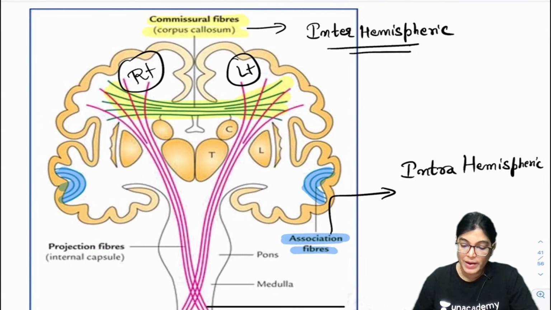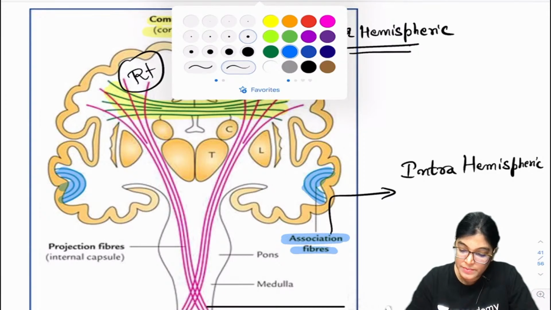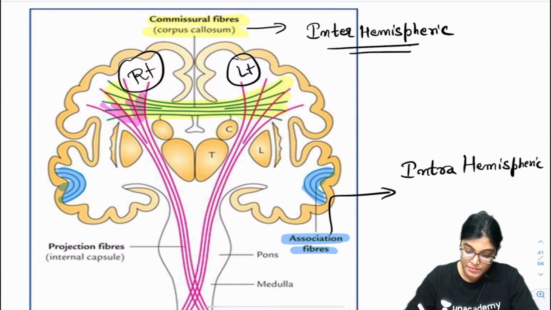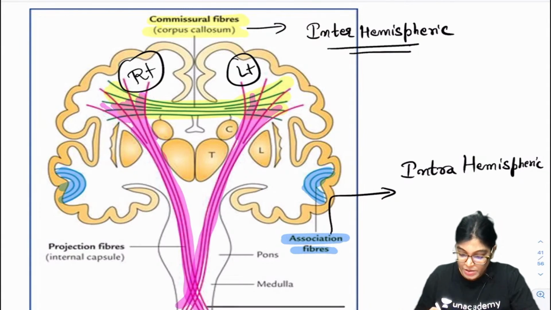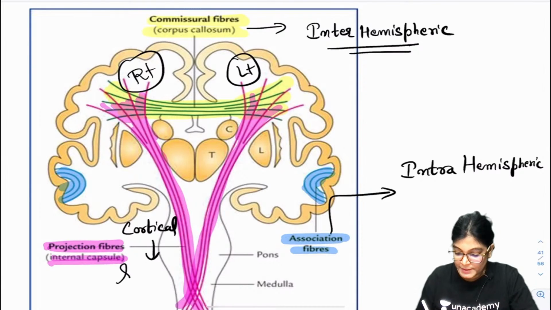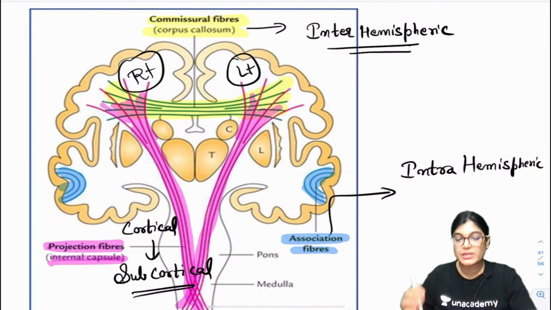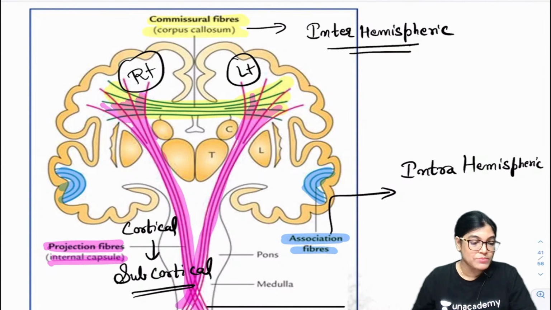Now the third group of fibers, shown here with the pink color, are called projection fibers. This category of fibers connects the cortical area of the brain with the subcortical area. So they are long fibers, going down as you can see here. So we have three types of fiber. What was the MCQ asking?